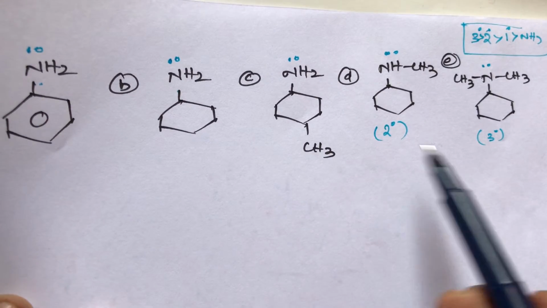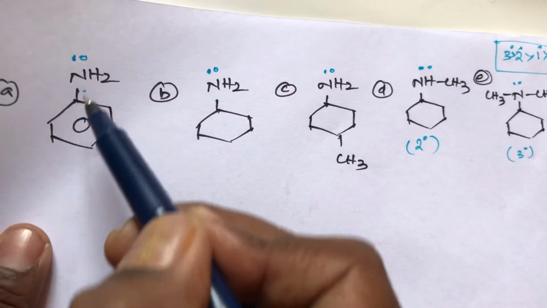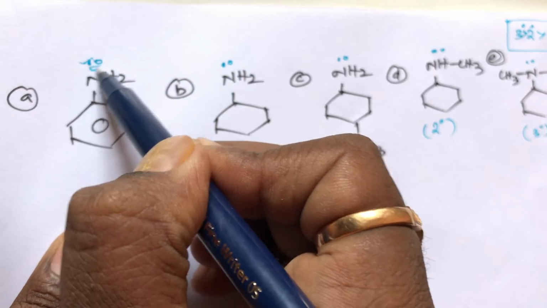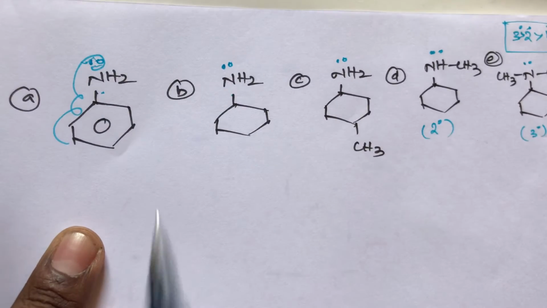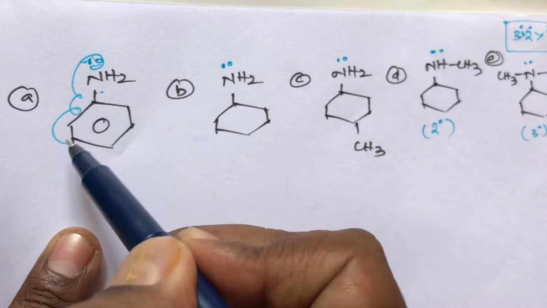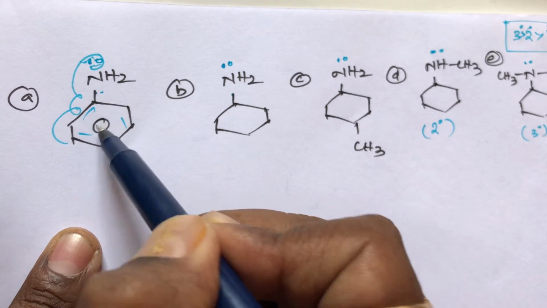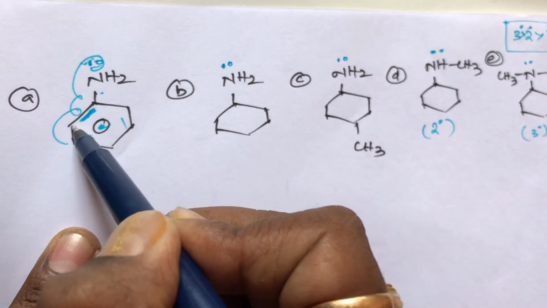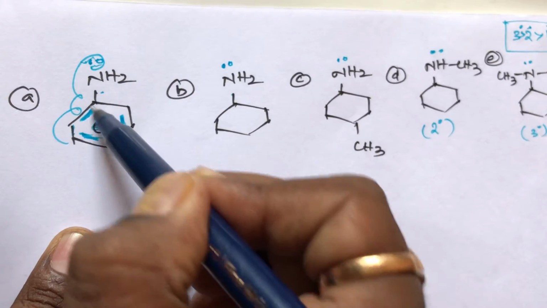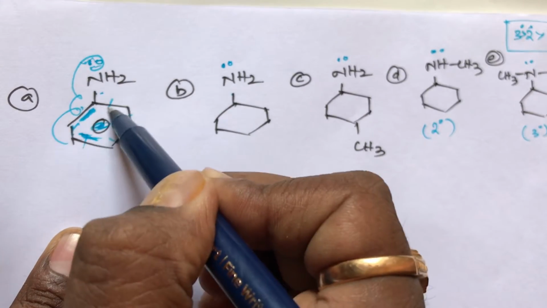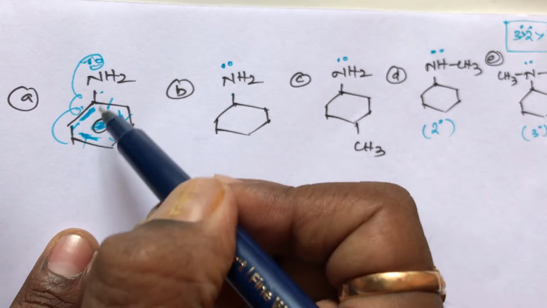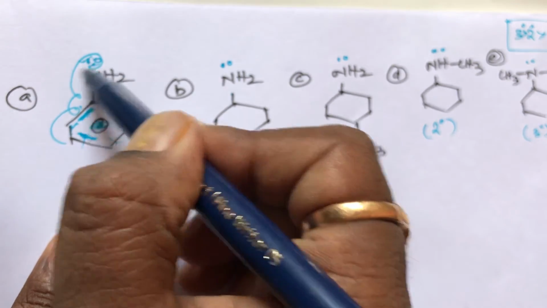Out of these, this is the aromatic compound. In the aromatic compound, the NH2 group has one lone pair, and this lone pair participates in the resonance. There is conjugation present here: double bond, single bond, double bond, single bond, and so on. So this lone pair is involved in the resonance.